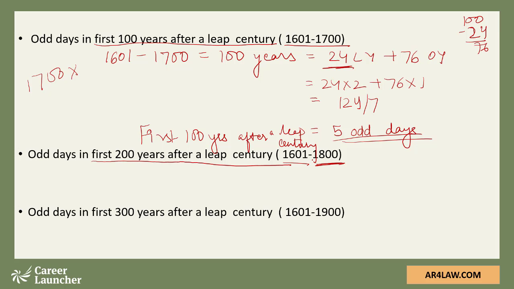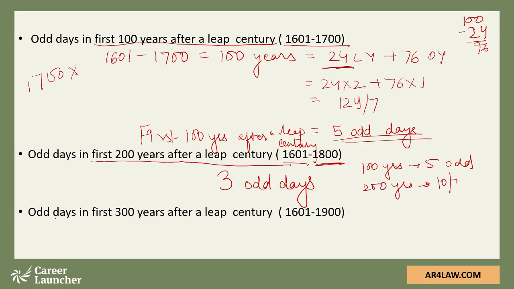We'll slightly use the unitary method here: if 100 years have 5 odd days, 200 years will have 10 odd days. If this number is greater than 7, we'll divide by 7. What I need to keep with me is 3 odd days. So the first 200 years after the leap century will give me 3 odd days.